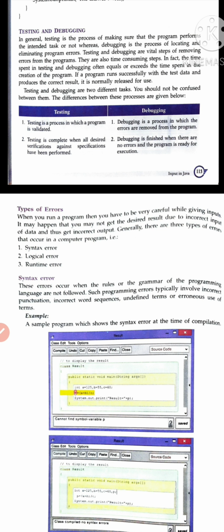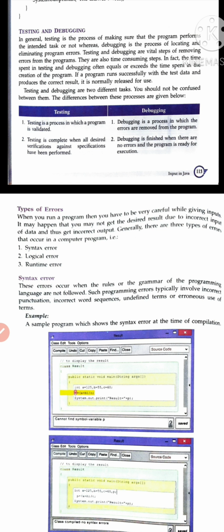And if you are a programmer and you are going to correct those mistakes, then you are doing debugging. You are trying to remove that error. So the basic difference between testing and debugging is that testing is done by a tester and debugging is done by a programmer.